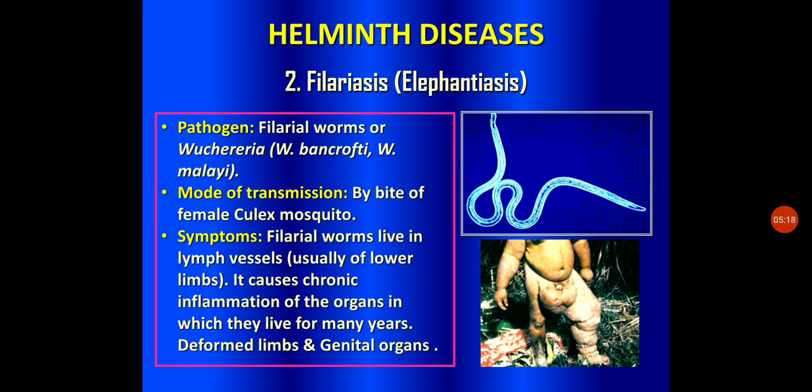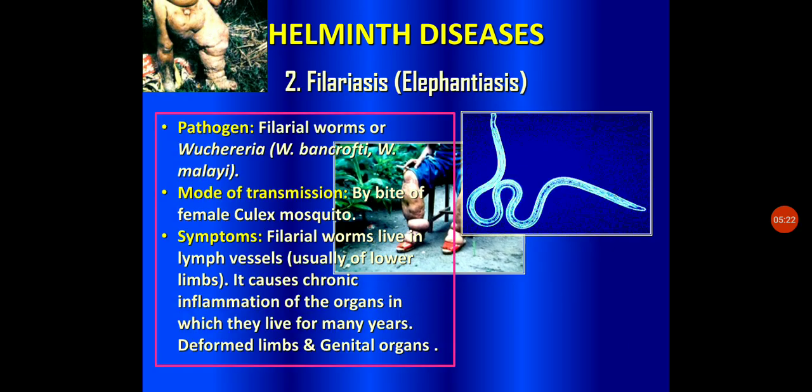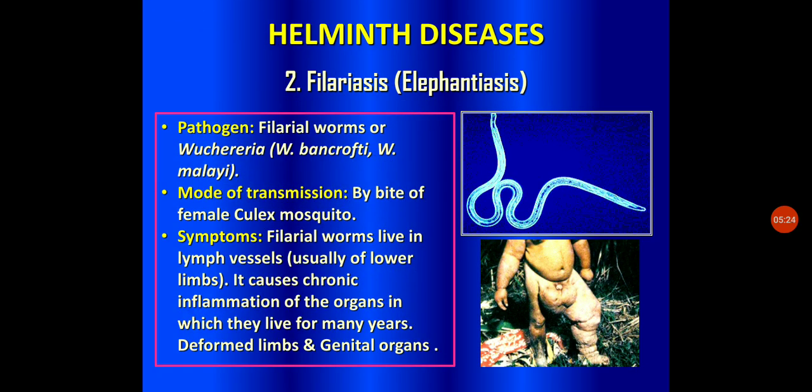So next we will discuss filariasis. It is also known as elephantiasis. The main pathogen for this filariasis is filarial worms, also known as Wuchereria. Wuchereria bancrofti or Wuchereria malayi.